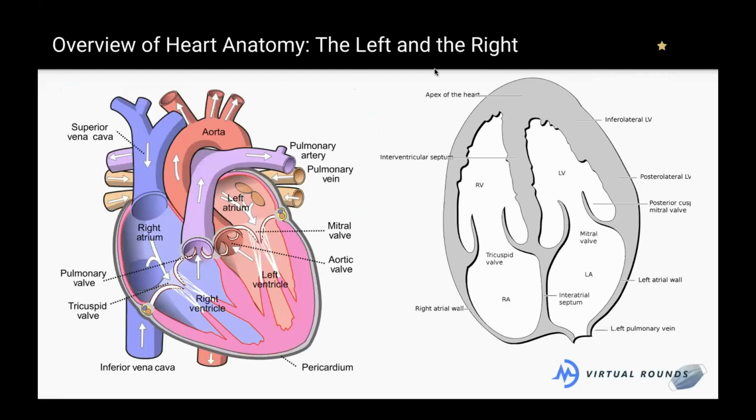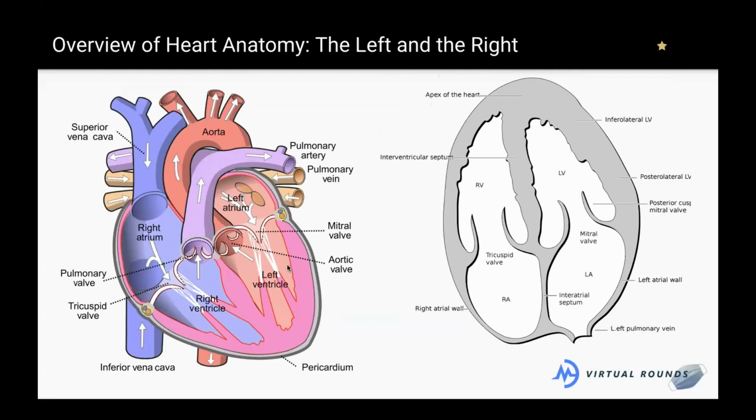So I said that for the congenital heart defects that are cyanotic, we have right-sided blood going into the left-sided circulation. So I want you guys to imagine that in this diagram, the pulmonary artery and the aorta have switched places. So now this valve is here and this valve is here.